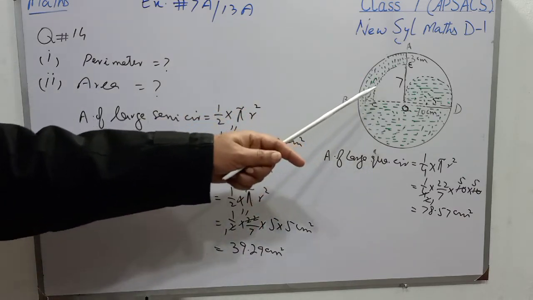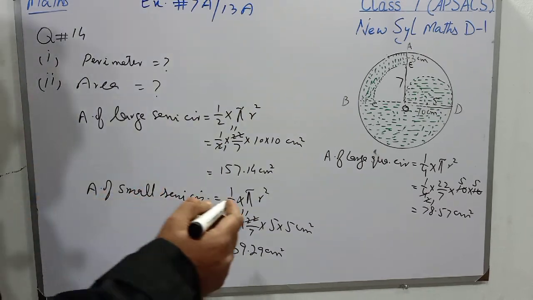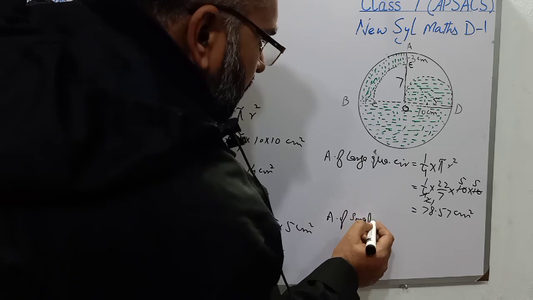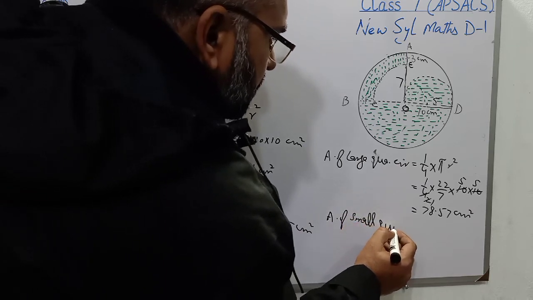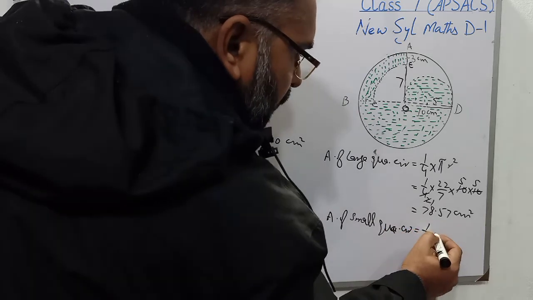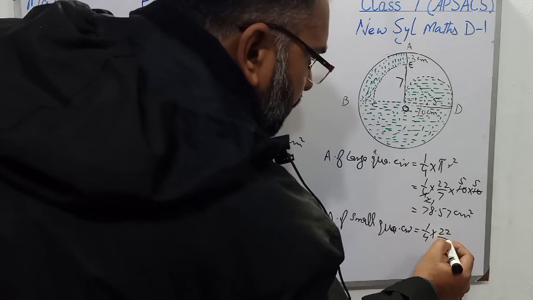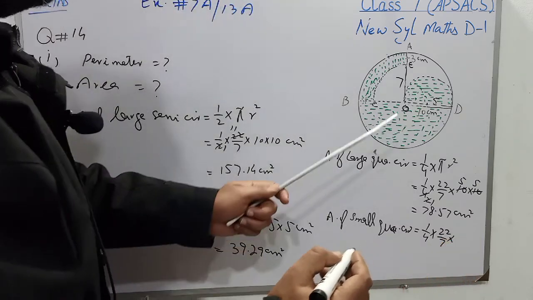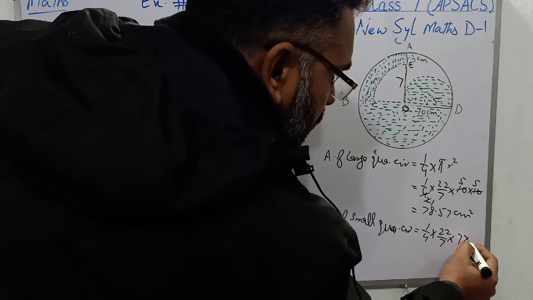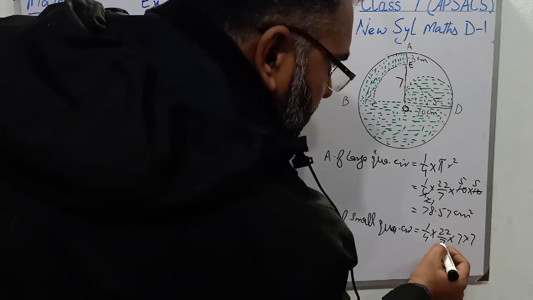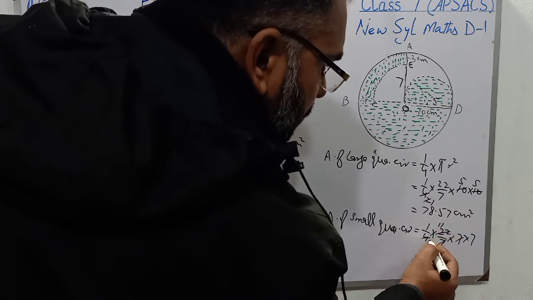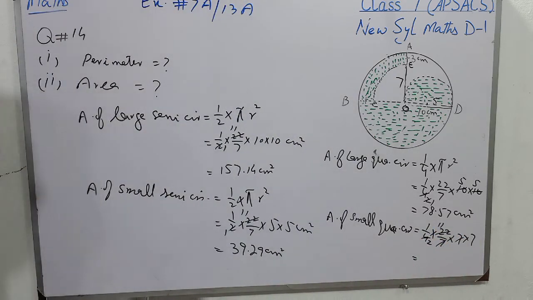Now area of small quarter circle will be found out. Area of small quarter circle, that will be 1/4 multiplied by 22/7 multiplied by radius of small quarter circle is 7, so it is written 7 times 7 centimeter square. 7 will be cancelled to 7. 2 11s are 22 and 2 2s are 4.